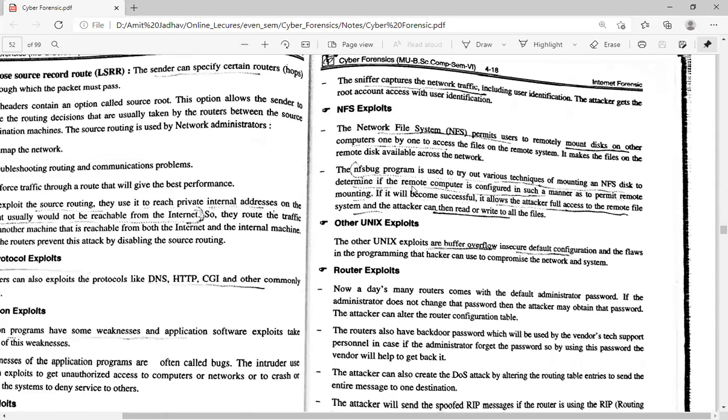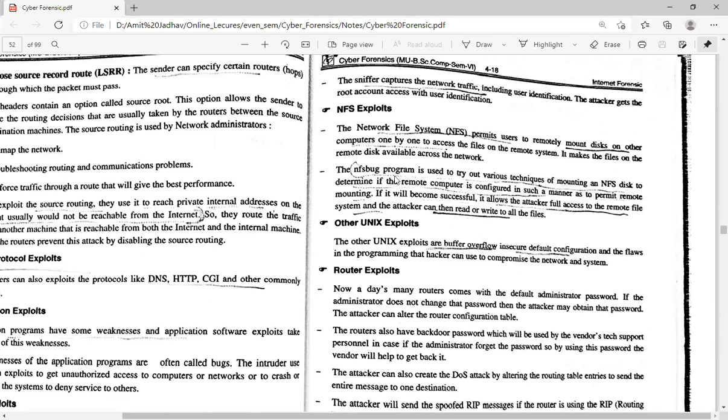The next one is the NFS exploit. The Network File System permits users to remotely mount disks on other computers, one by one, to access the files on the remote system. It makes the files on the remote disk available across the network. Using NFS, we can mount the disk of another computer. Why do we mount the disk of another computer? Because we want to copy data from one PC to another PC using remote access.